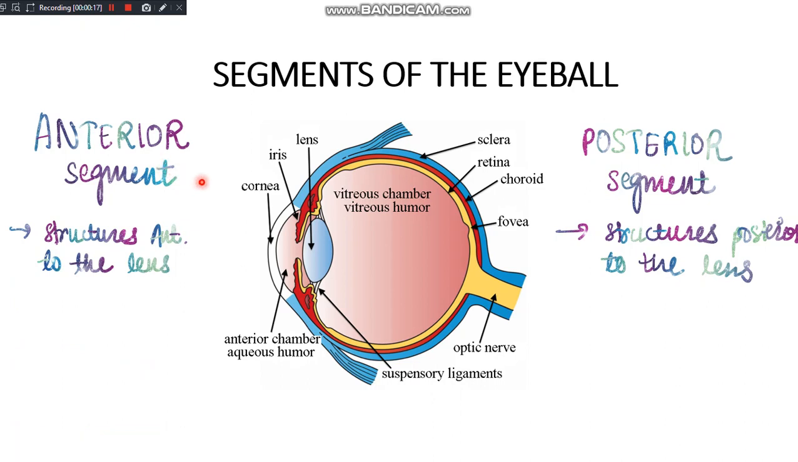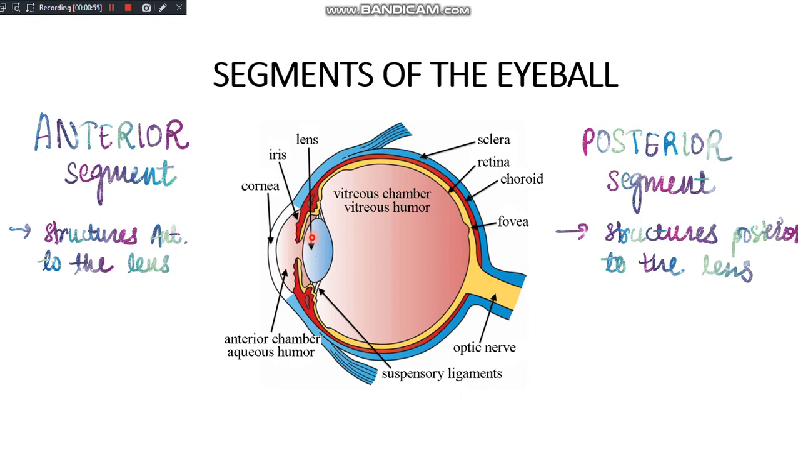Now, as the name suggests, it is anterior. That means it must be anterior to something. So what? The anterior segment is anterior to the lens. So it will include all the structures anterior to the lens. Now quickly name me what are the structures anterior to the lens? Yeah, the cornea, the iris, the ciliary body and the anterior chamber. The lens also is included in the anterior segment if it is asked, though we consider lens as a partition between the anterior and the posterior segment.